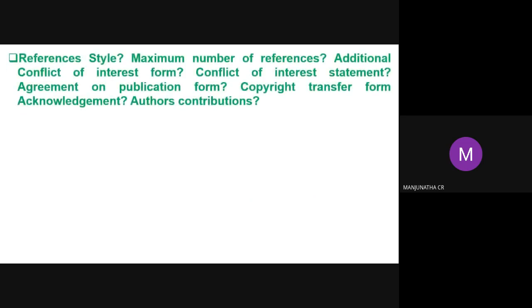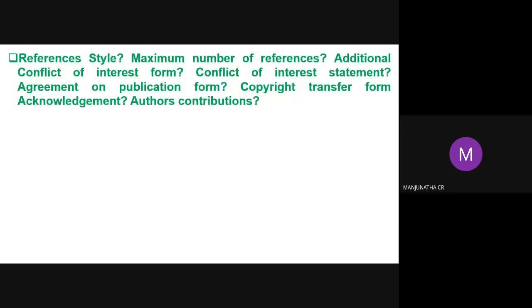Next, reference style is very important. It may be Chicago format, whatever format they ask for the reference style, you do only that format. Somebody wants Manjunath CR et al., that much only, or somebody asks for all the co-authors' names. Also the maximum number of references, it may be 100 or 75. Additional conflict of interest form, you can write it.